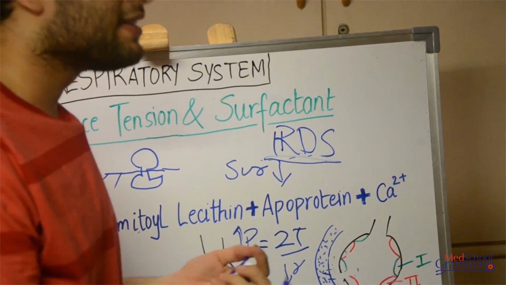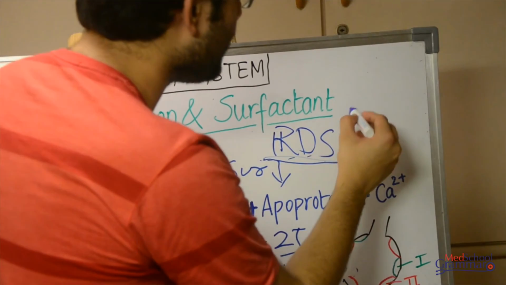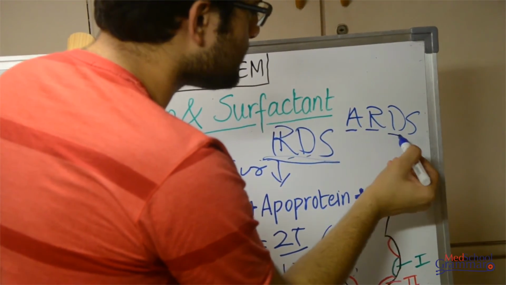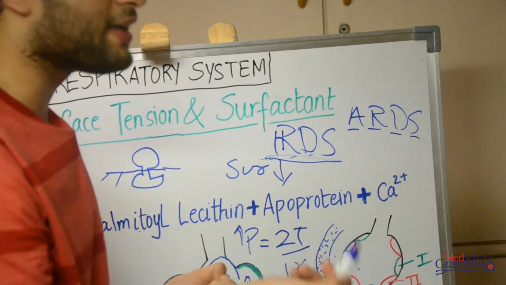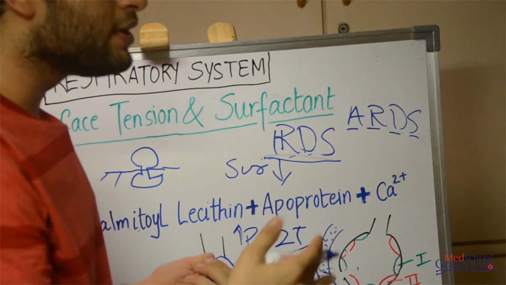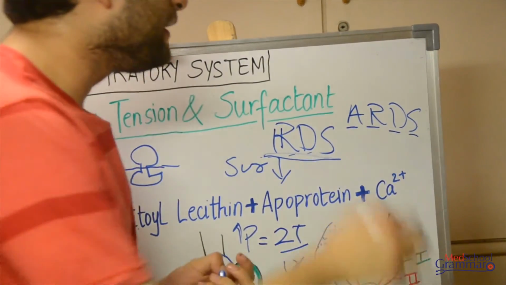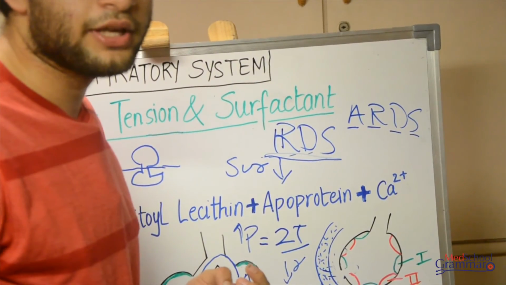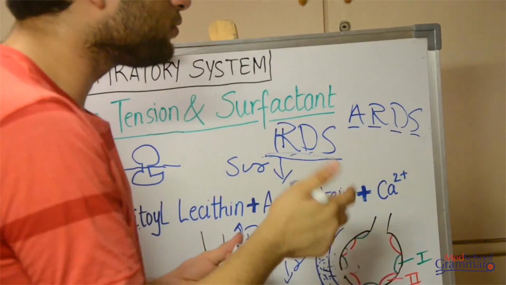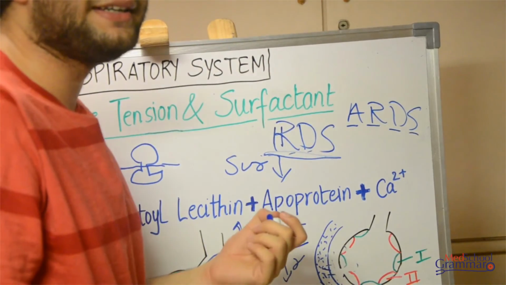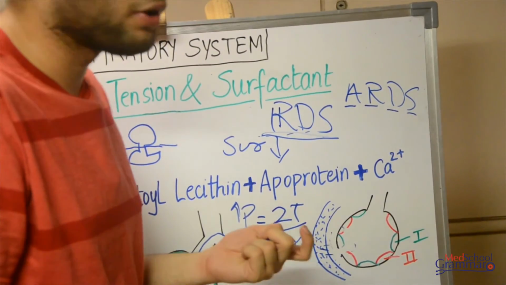In adults, the same thing can happen, but it is called ARDS, Adult Respiratory Distress Syndrome. This condition is acquired. That means it is due to some other infection, some other pathogens that are present in the body that lead to ARDS. Since there's an underlying condition, to treat this, what you do is basically treat the underlying cause for that.